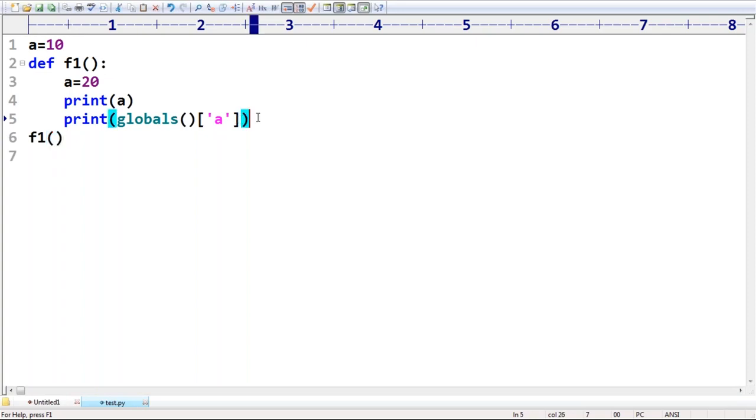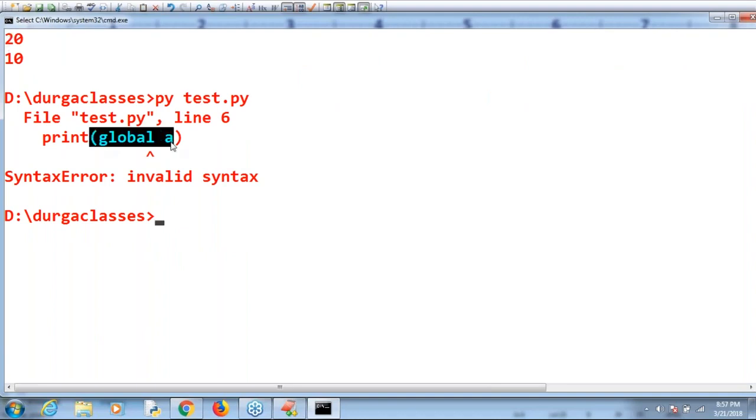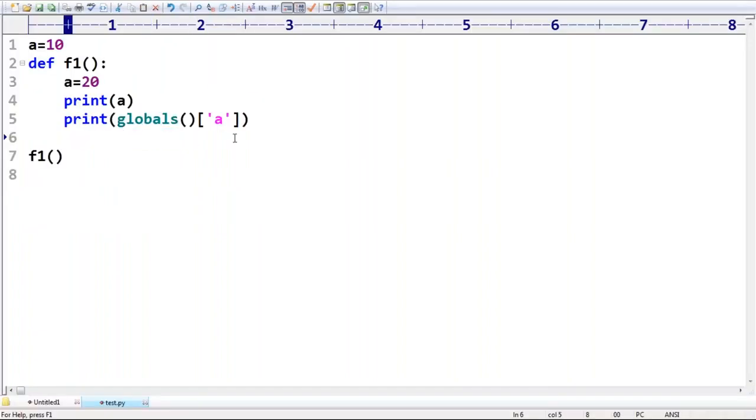Okay, sir, Rich Cohen is asking another question, sir, can you please check whether it's going to work or not? Like this one, sir, with global. Yeah, even some other student also asked this. Let me print that. Are you getting it? What is it going to tell? Invalid syntax. Remember this, sir. Compulsorily, this is the way you have to do it. Okay, print globals. That's all.